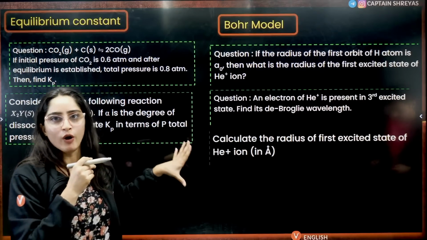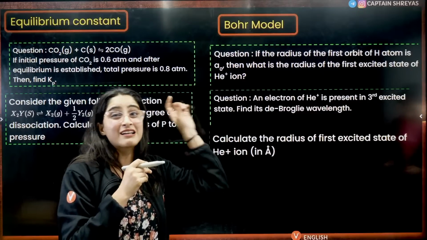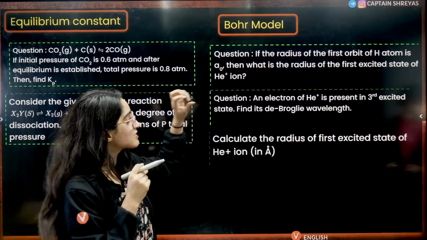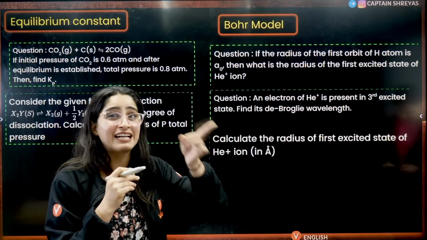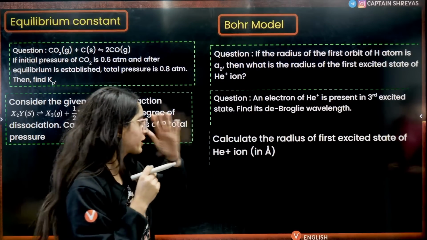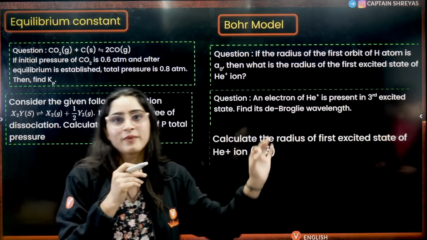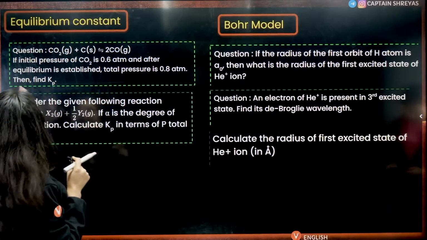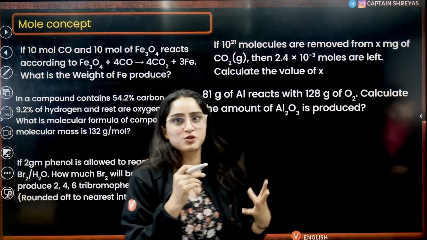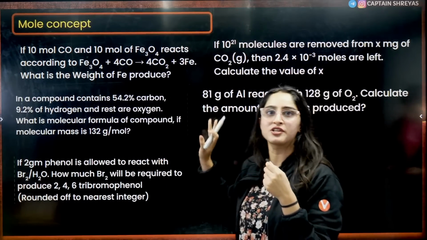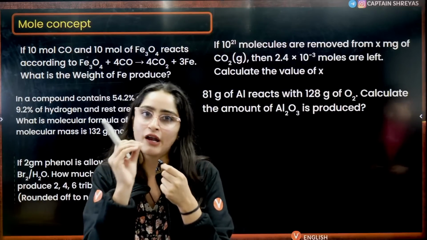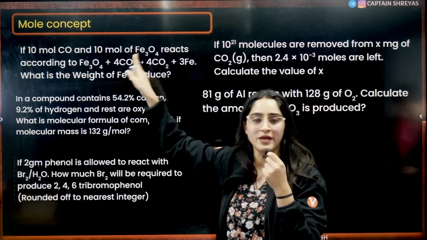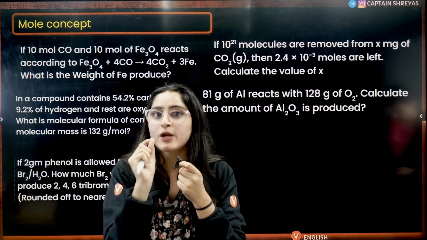Next you have the Bohr model. I would advise you on the Bohr model right now. In the previous shift they were asking questions based on the radius, but my idea is that now they can also ask questions based on the velocity and the energy, because those two formulas are also very important. One question has been asked on Bohr's angular momentum and its relation with the radius, right? Next is mole concept. Directly so many questions are asked based on simple stoichiometry of the mole concept. Simple things will be applied here, right? First, second, third. This question is also based on mole concept. Two very simple concepts you have.